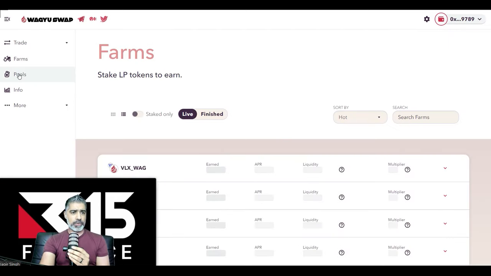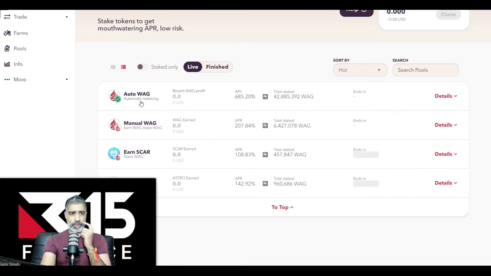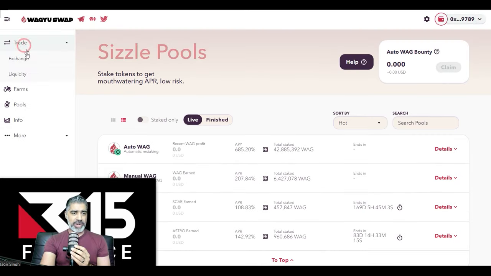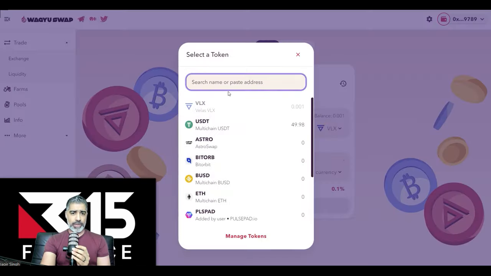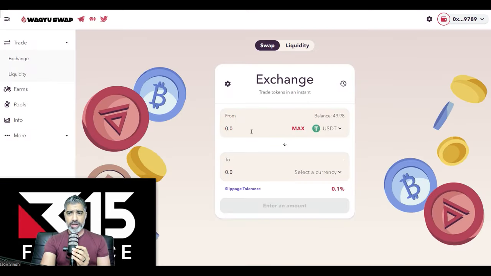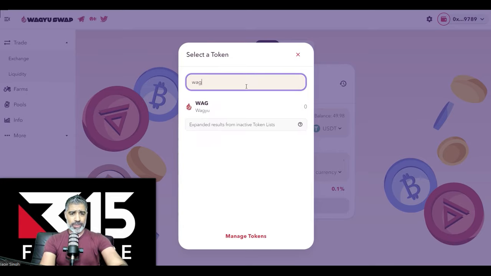Again, we're going to go to the pool section, and the pool that we want is this auto WAG pool, but we haven't got any Wagyu yet in our wallet. So we're going to go to trade and exchange, and you can see it's pretty much the same user experience as Uniswap and PancakeSwap. And what we want over here is we want to have our USDT, perfect. And then down here, what we want is Wagyu. We want some Wagyu tokens. Just type in Wagyu.